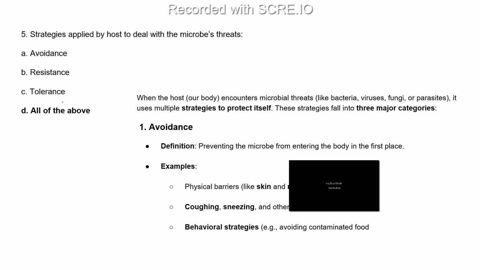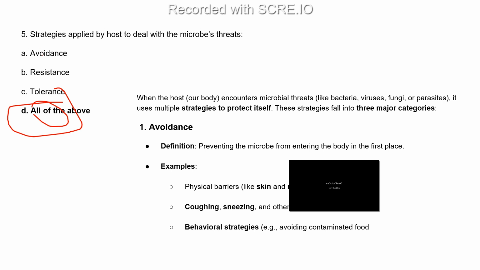Okay, let's see what the right answer is for this question. The right answer is option D, all of the above. I think all of you are right, but you have to think about whether more than one option is right or not. And we know that option D, all of the above, is also there.